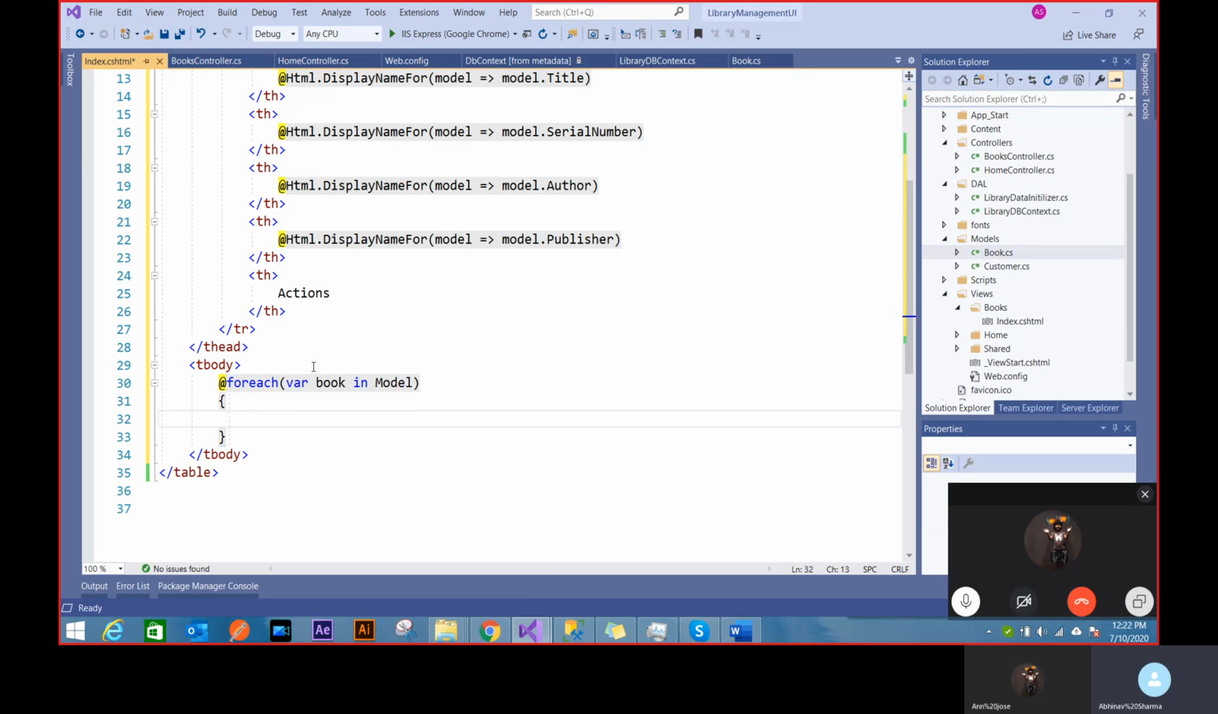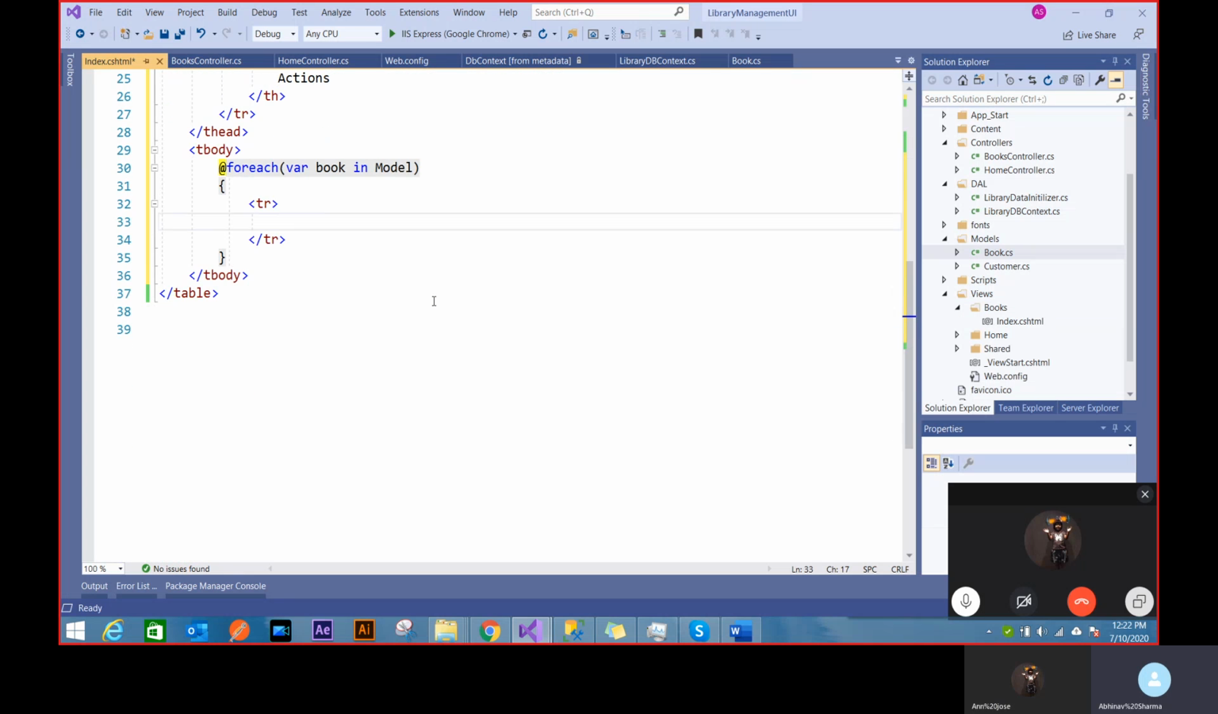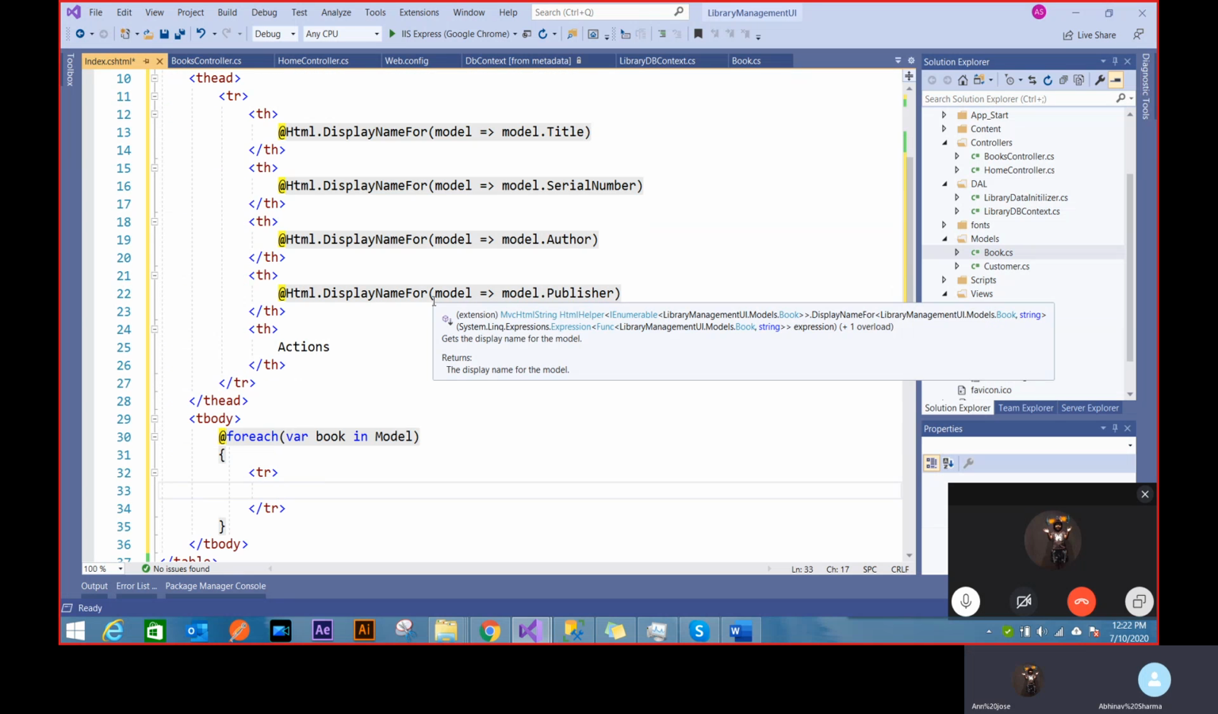It knows, see, as I hover on it, it knows that you're talking about book. So compile time has been done for it. So every dot thing will work now. Okay. So I'll just create a new row, and I have to create 4 new rows.